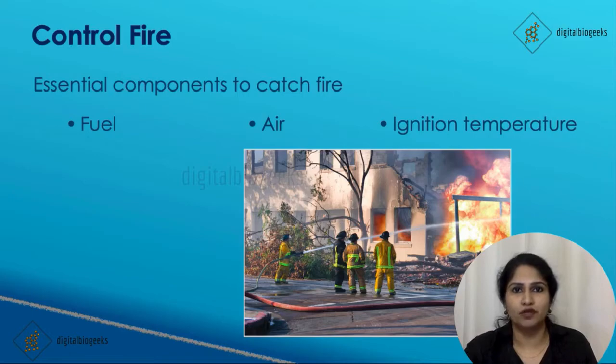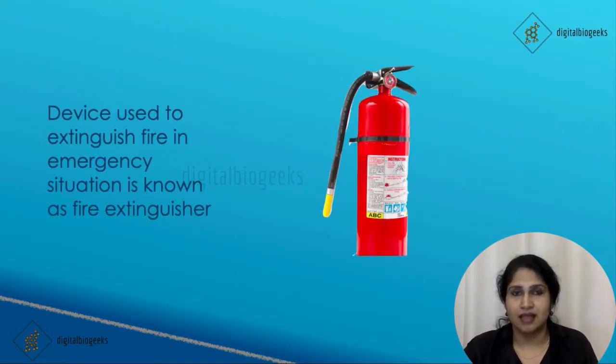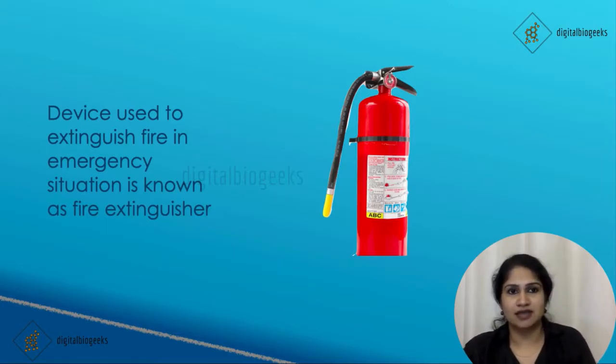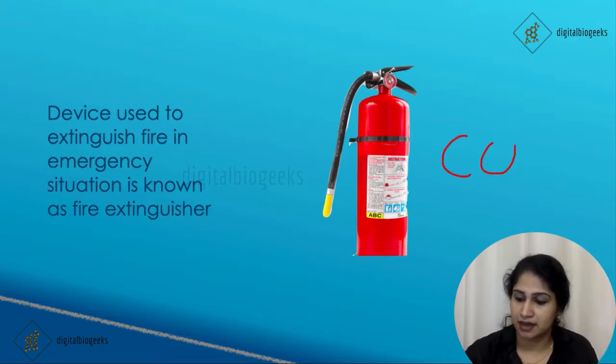So what we will do, we will use fire extinguishers. These fire extinguishers are devices used to extinguish fires in emergency situations. You might have seen these in your schools or offices. Fire extinguishers contain carbon dioxide.